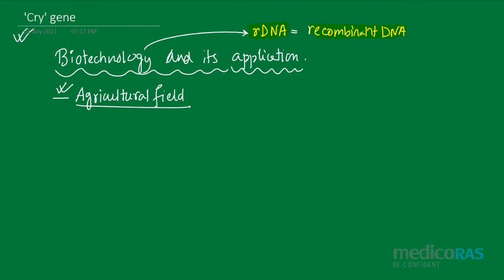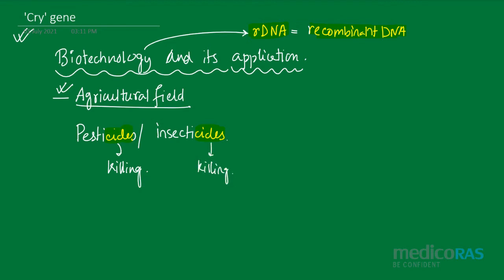If we check the agricultural field, we know we have to use many pesticides or insecticides. So why do we need to use them? Obviously, if there is the word "cides", then it stands for what? Which can kill. Cides means the type of chemical which can kill something. By seeing this word, one can understand that pesticides are going to kill the pest, whereas insecticides are going to kill the insects.